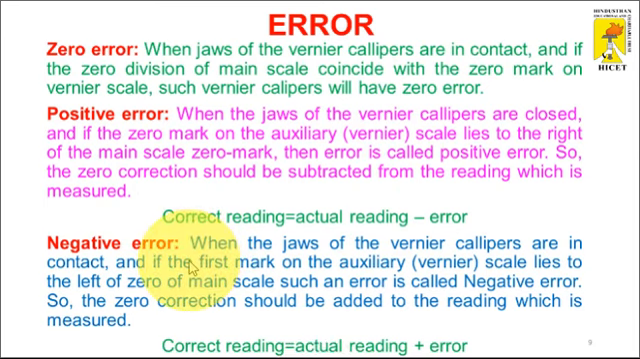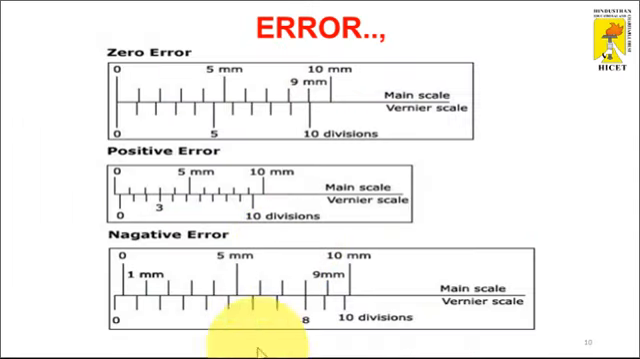And the third one is the negative error. When the jaws of the vernier caliper are in contact, that is the closed condition, if the first mark on the auxiliary vernier scale lies to the left of the zero of the main scale, such an error is called a negative error. So the zero correction should be added to the measured reading. In case of negative error, the error value will be added to the actual value. In this negative error, the vernier scale coincides on the left side of the main scale value. So that error value will be calculated and added in the final calculation.